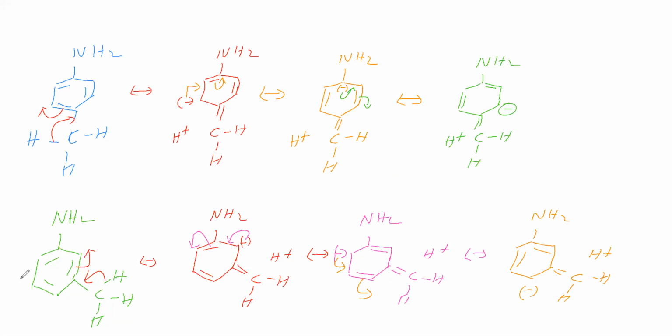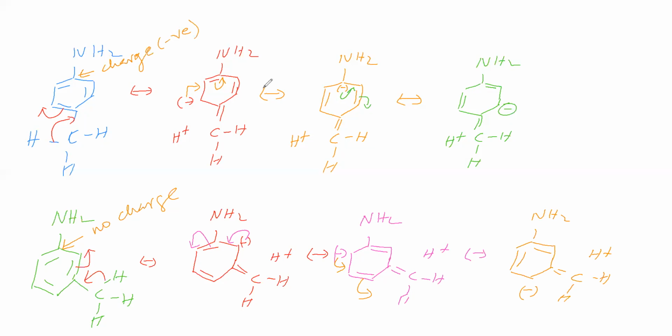Now if you see in metamethyl aniline, this carbon has not got negative charge. At this carbon no negative charge due to hyperconjugation. At this carbon negative charge is there due to hyperconjugation.